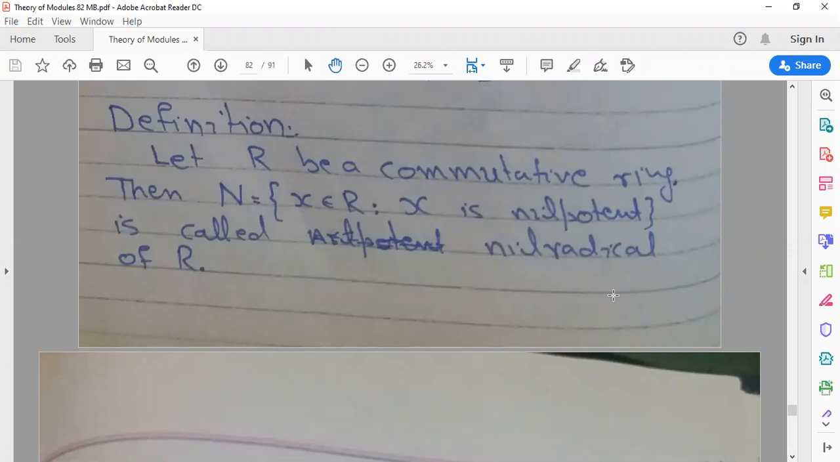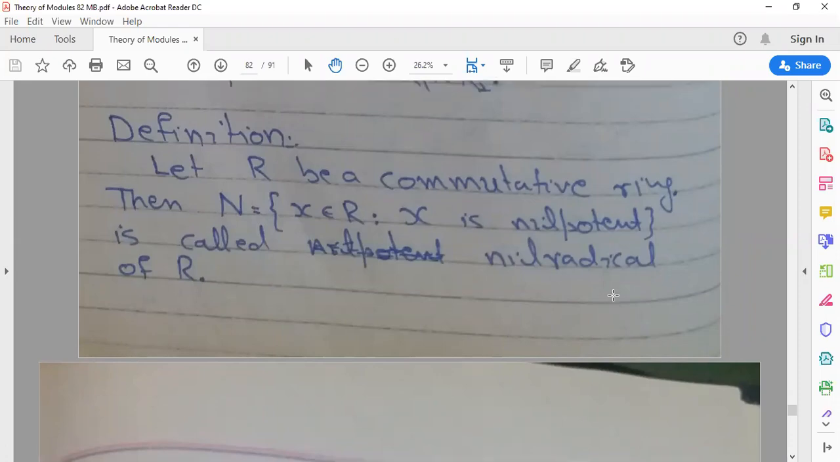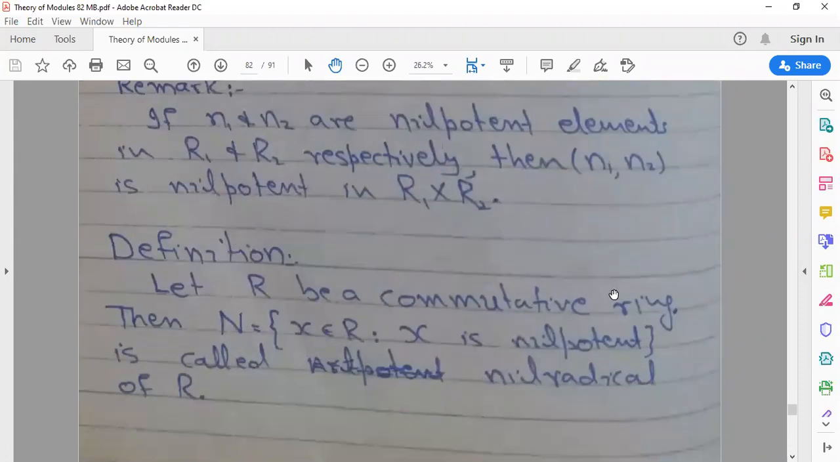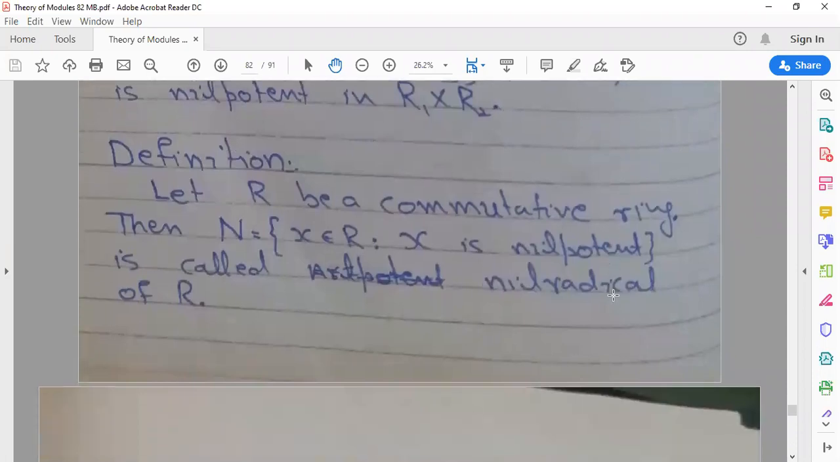Yesterday we studied some definitions of the nil radical and related theorems with examples. In this lecture we will study the nil radical of a ring and their related results. So let's start with the definition.